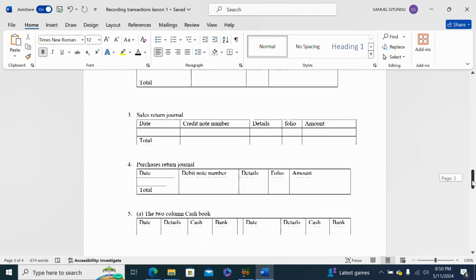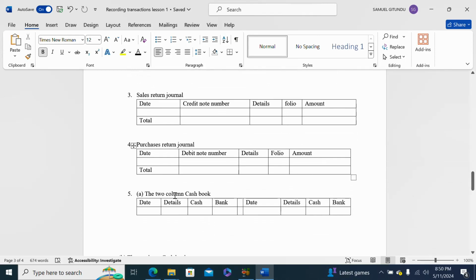Then you have the two column cash book, and in the two column cash book, it has two sides. This is the side of the receipt, and this one is the side of the payment. So it has the date, details, cash, and bank.